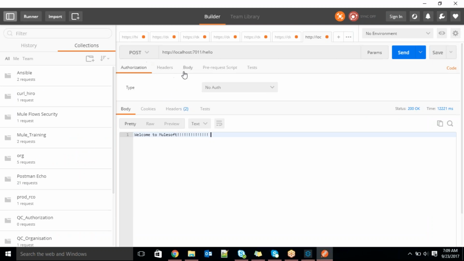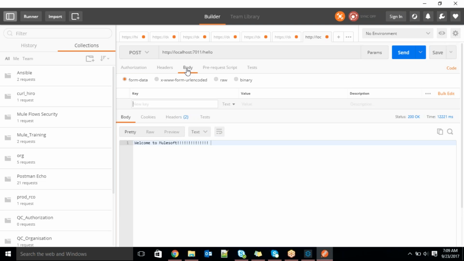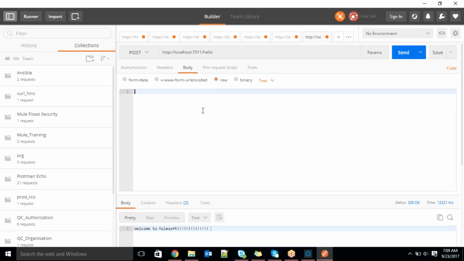Then where will you pass that information? There is a body here. In the body you can pass the information. So I will try to pass some JSON information from here. This is how you pass JSON, guys. These are JSON format. I will try to pass two fields.